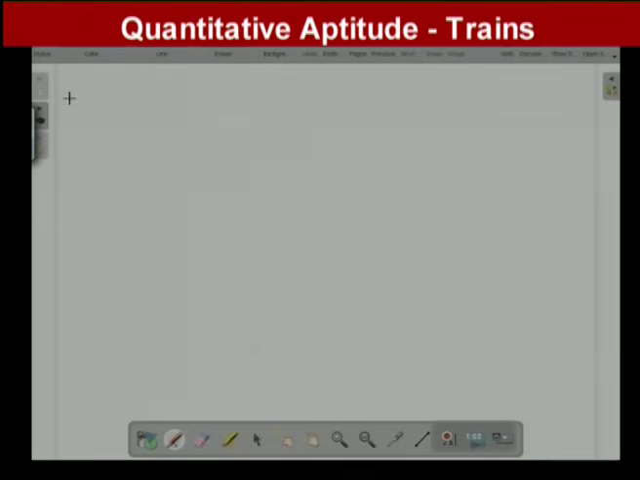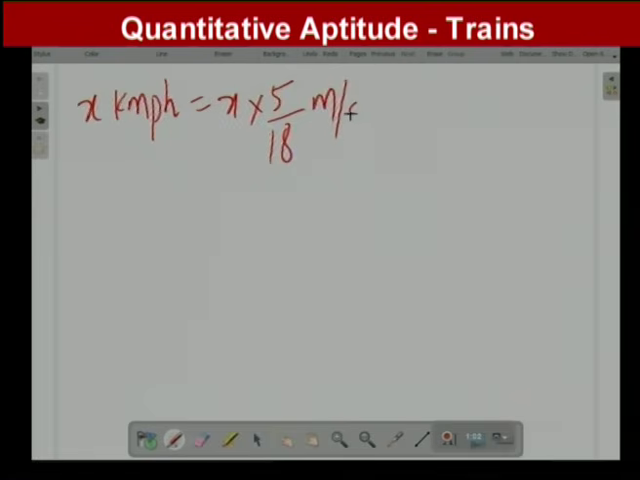Now we will see how to convert the units from kilometer per hour into meter per second and meter per second into kilometer per hour. Let us see one small formula. For example, x kilometer per hour is there. This x kilometer per hour I have to convert into meter per second. What I have to do? I have to multiply x with 5 by 18.